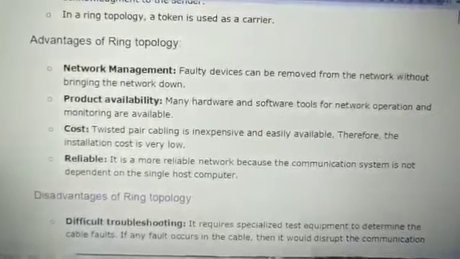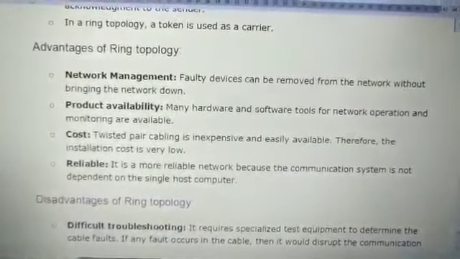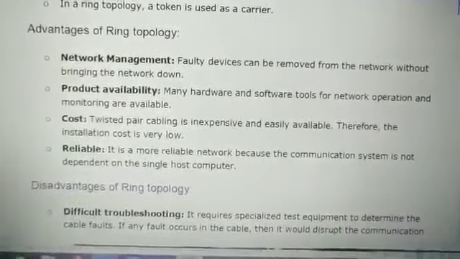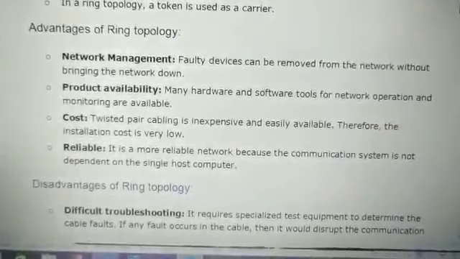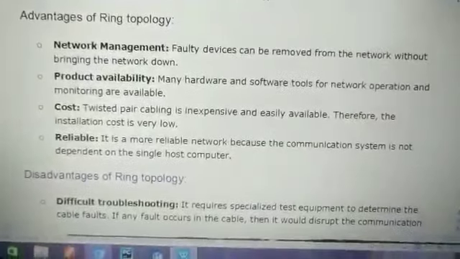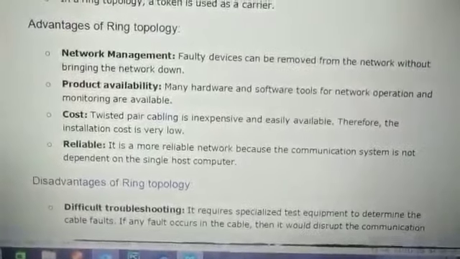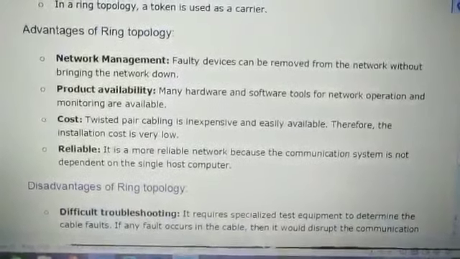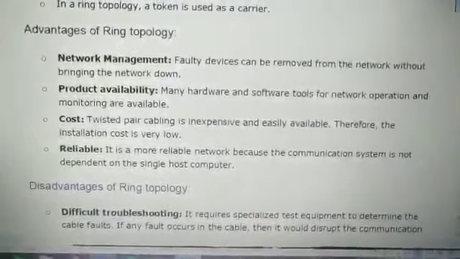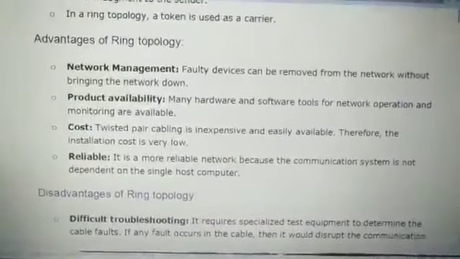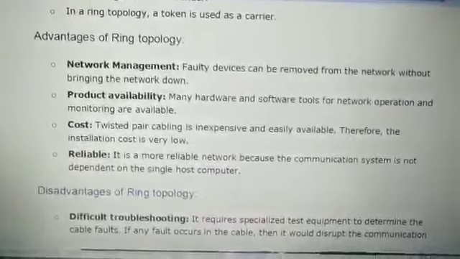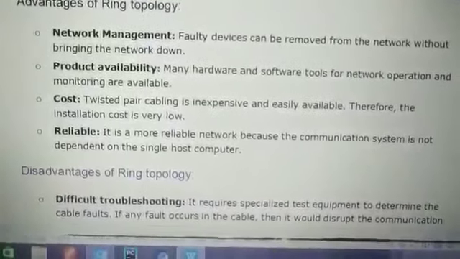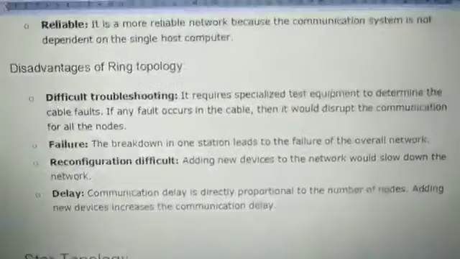Okay, cost: twisted pair cable is inexpensive, not so expensive, and easily available, so therefore the installation cost is very low. Next is reliability. It is a more reliable network, because the communication system is not dependent upon a single host computer. Here one computer is connected to another, so no host concept is there, so that's why it is very reliable.